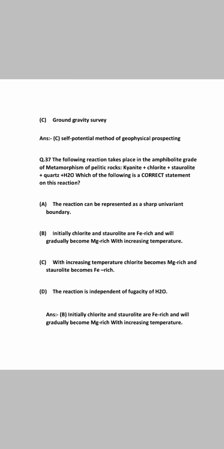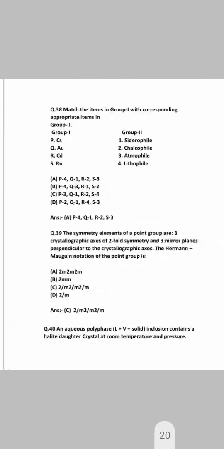The following reactions take place in the amphibolite grade of metamorphism of pelitic rocks: kyanite plus chlorite gives staurolite plus quartz plus H2O. Which of the following is the correct reaction? The correct statement for this reaction is option B. Initial chlorite and staurolite are Fe rich and will gradually become Mg rich with increasing temperature.